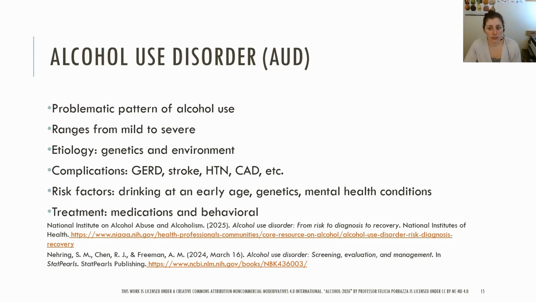Complications of AUD include periodontal disease, GERD, gastritis, pancreatitis, cirrhosis, stroke, atrial fibrillation, hypertension, sleep apnea, aspiration, bacterial pneumonia, osteoporosis, dementia, anemia, hepatitis, neuropathy, immunosuppression, and coronary artery disease. Additional complications include malabsorption, nutritional deficiencies, and Wernicke-Korsakoff syndrome, which we will be covering next. Treatment includes medications and behavioral therapy such as CBT, 12-step, or mindfulness.